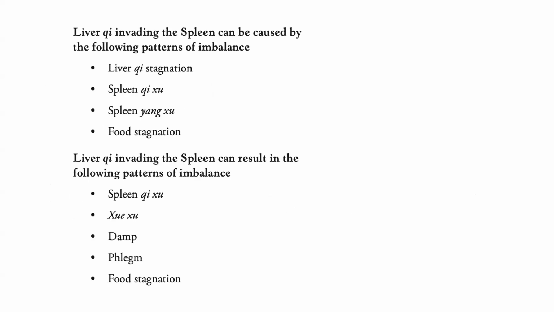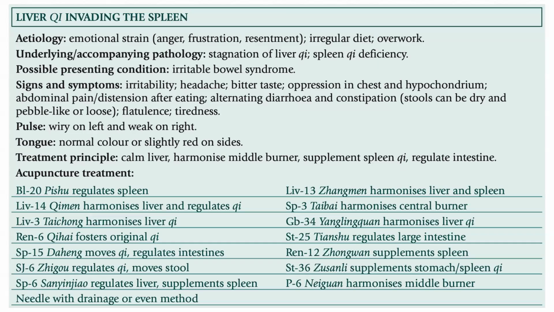Liver qi invading the spleen can be caused by liver qi stagnation, spleen qi deficiency, spleen yang deficiency, and food stagnation, and can result in spleen qi deficiency, blood deficiency, damp, phlegm, food stagnation. To summarize, etiology of liver qi invading the spleen includes emotional strain, anger, frustration, resentment, irregular diet, overwork. Underlying accompanying pathology: stagnation of liver qi, spleen qi deficiency. Possible presenting condition is irritable bowel syndrome.